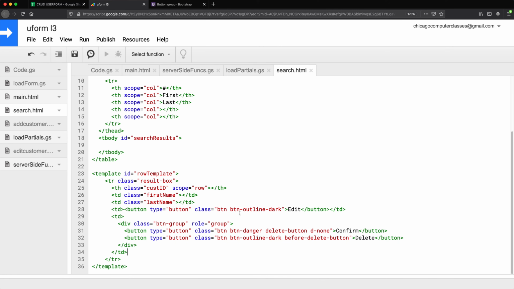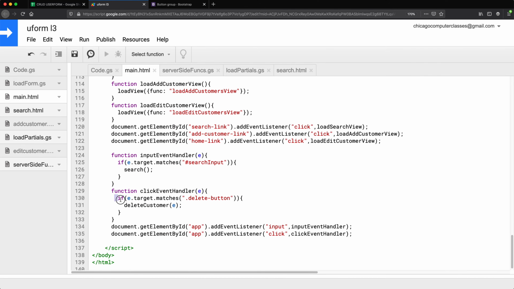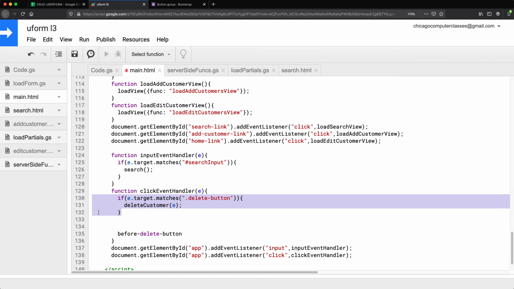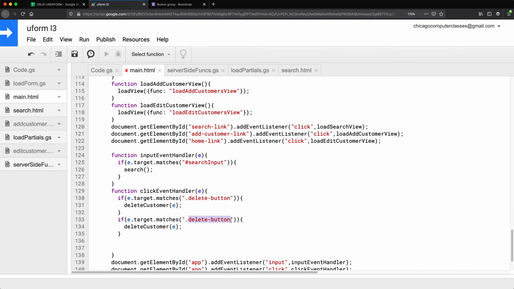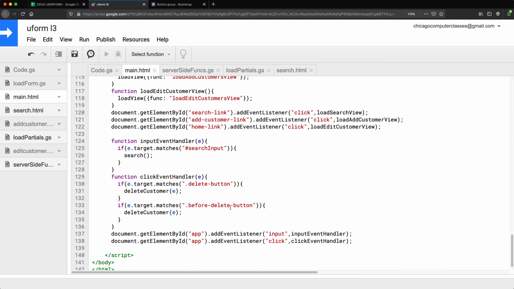So let's assign an event listener to that button that we called before delete button. So that's going to be all here because that's going to be a click event. So anything that's going to be click, we all handle it here now at this point inside of this app. And when we click on that button, we don't want to run this delete customer.